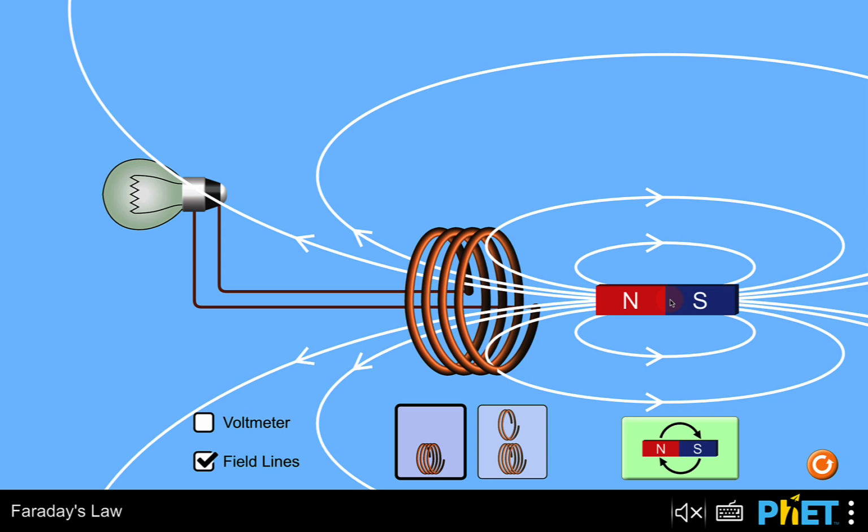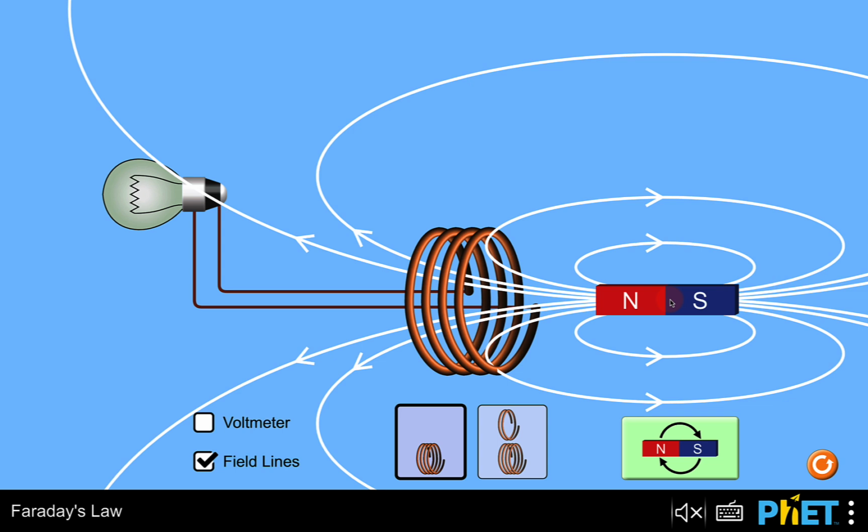But an important thing to understand about the law of electromagnetic induction is that it isn't just a magnetic field that induces a current in the wire. It is a changing magnetic field. So right now, there is no current induced in the wire because the magnetic field is not changing. But I can change the magnetic field by moving the magnet. And so if we plunge the magnet into the coil, we should see the light bulb light up, since that changing magnetic field will induce a current in the wire.